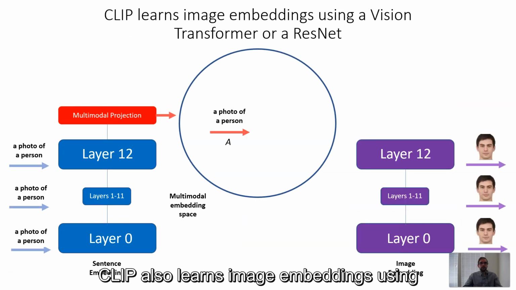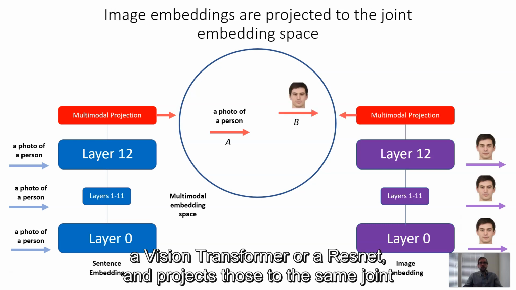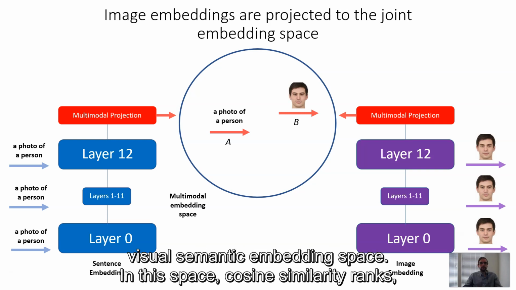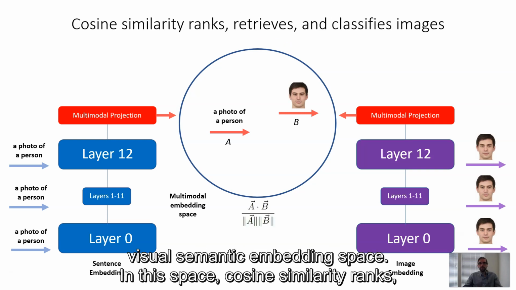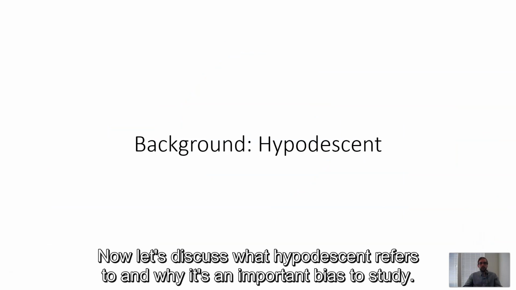CLIP also learns image embeddings using a vision transformer or a ResNet and projects those to the same joint visual semantic embedding space. In this space, cosine similarity ranks, retrieves, and classifies images. So that's an overview of CLIP. Now let's discuss what hypodescent refers to and why it's an important bias to study.